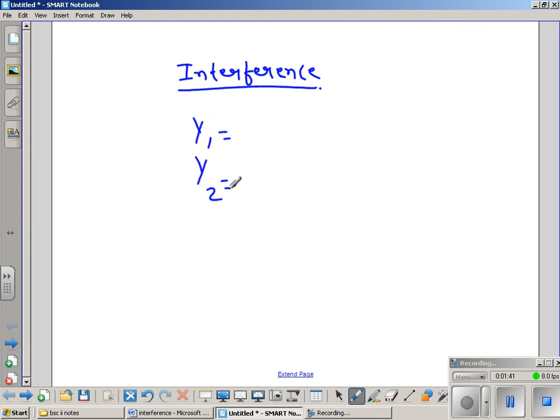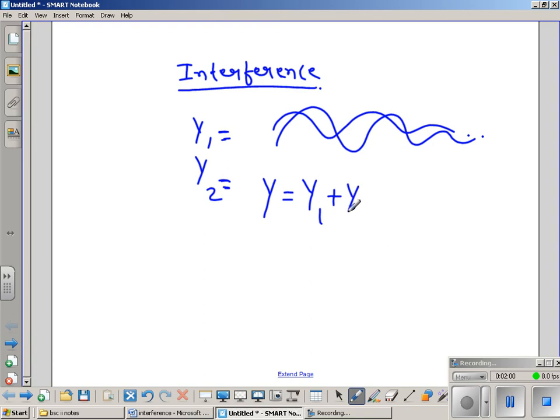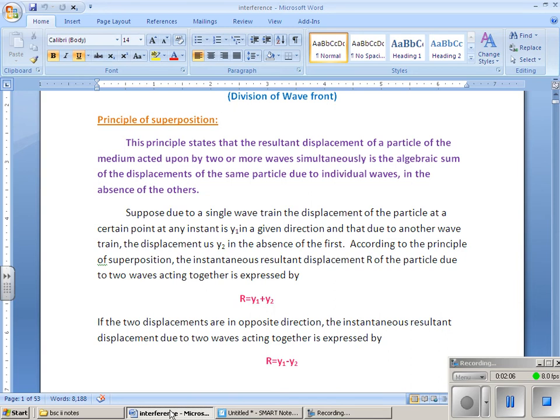This is the first wave, it is traveling, this is the second wave, also traveling. The disturbance created by the first wave is given by y1, and the disturbance created by the second wave is given by y2. The superposition is the combined disturbance, the sum y1 plus y2, which is y. It gives you the total effect. That is called the principle of superposition. It states that the resultant displacement of the particle, acted upon by two waves or more than two waves acting simultaneously on the medium, is the sum of the individual displacements.